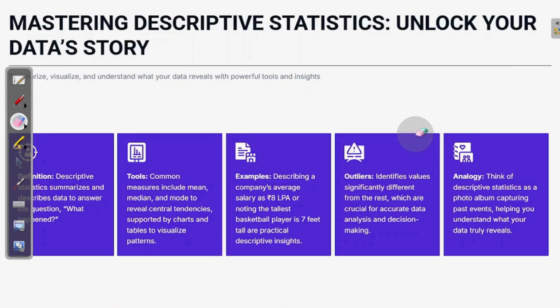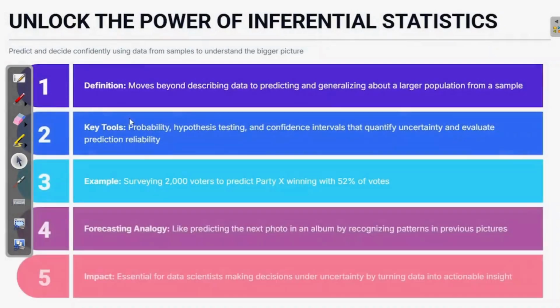Now the next part is inferential statistics. So what is inferential statistics? Descriptive statistics tells you about the past, and inferential statistics takes inferences and predicts and decides confidently using data from a sample to understand the bigger picture.